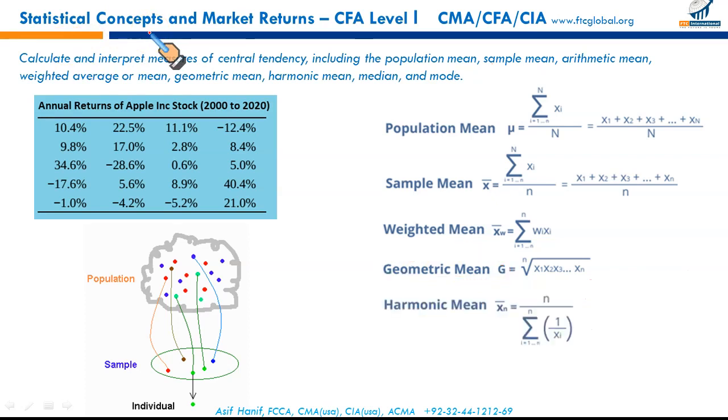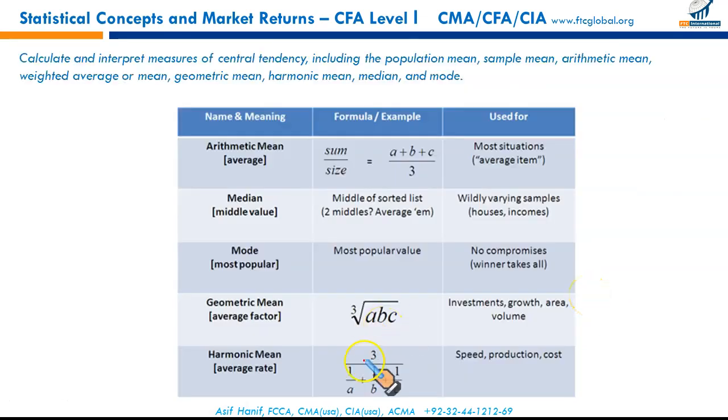So then we have harmonic mean. As you can see, and I'm sure all of you know, the general formula for the harmonic mean is given in the next slide. If you have three numbers and you need to take the average, so 1 upon the first number or first return plus 1 upon the second return plus 1 upon the third, and then it's simple mathematics. You can calculate an average, and this average calculated this way is called harmonic mean.